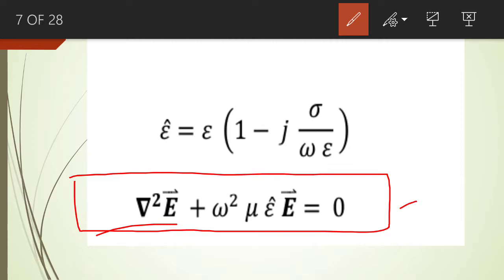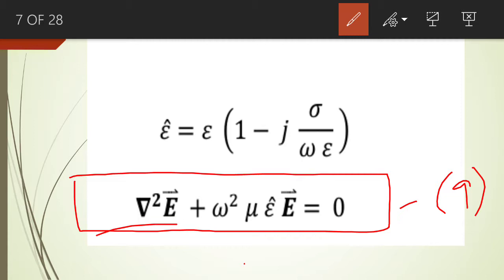Let's say this is equation number 9. Okay, so del square E plus omega square mu epsilon cape multiplied by the phasor value of E is equal to 0. This equation number 9 is known as the wave equation in a lossy dielectric medium.